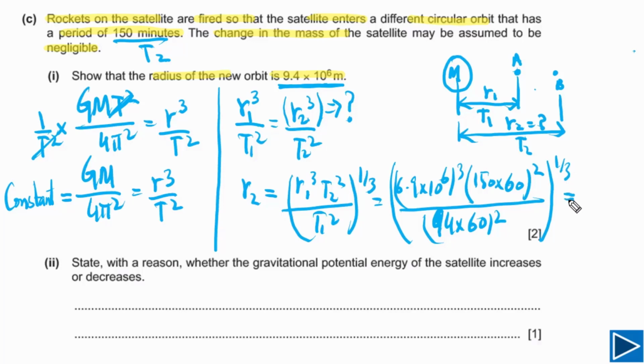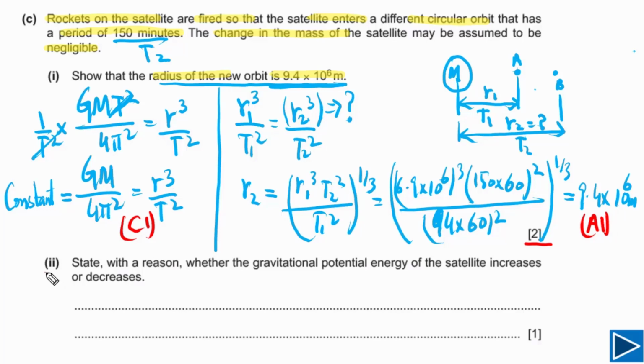If we take the cube root, our final answer will be equal to 9.4 times 10 to the 6 meters. And this is what we need to show, that the radius of the new orbit is equal to 9.4 times 10 to the 6 meters. This question has 2 marks. The first mark is the C mark. You will get the first mark if you have written this expression. And the second mark is the answer mark. You will get the second mark if you have got the right answer.